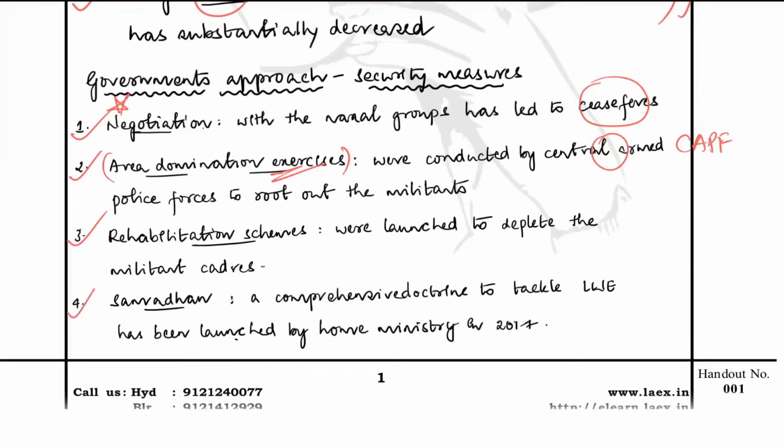Moving forward, the government has launched this important doctrine called the Samadhan Doctrine. This was launched by the Ministry of Home Affairs in 2017 or in the beginning of 2018. Okay, it is in 2017. So this is a comprehensive doctrine which has several prongs. It is a multi-pronged approach to handle the Naxal situation.